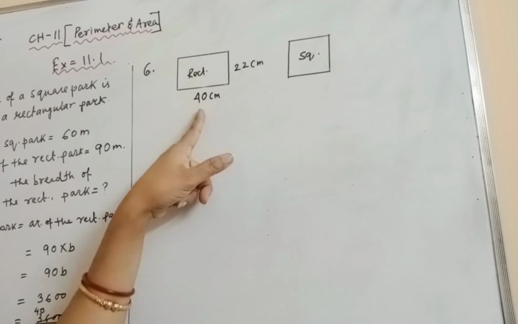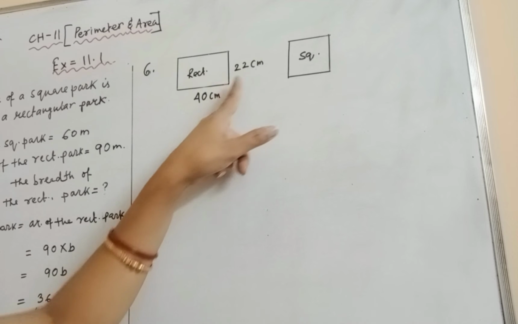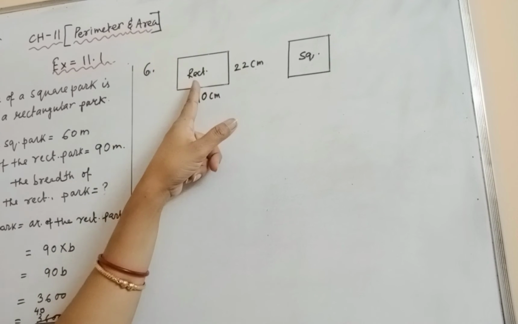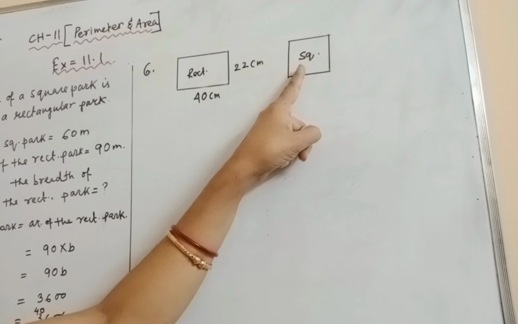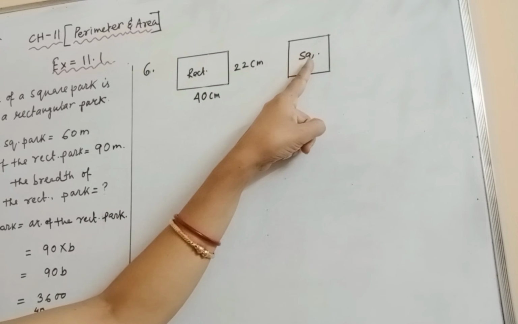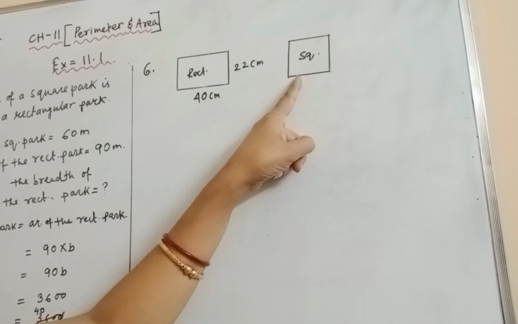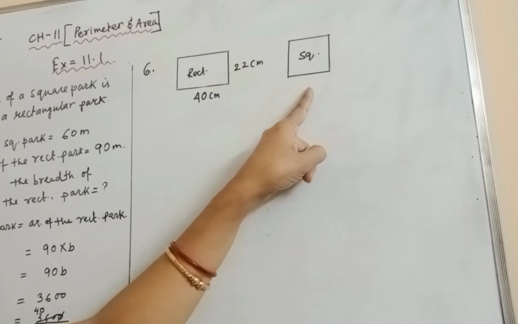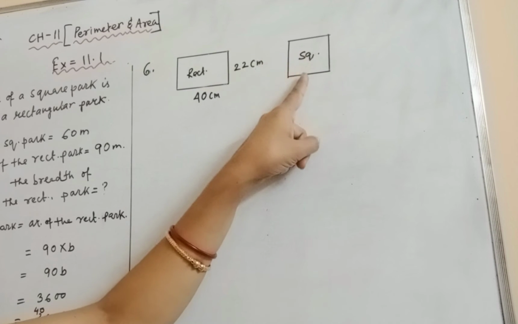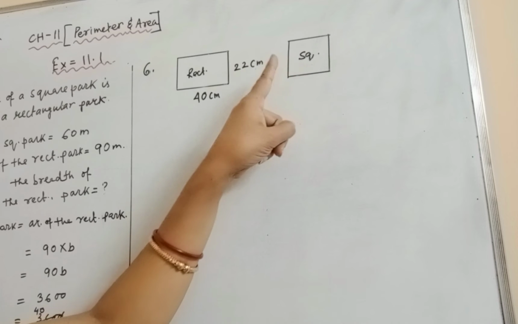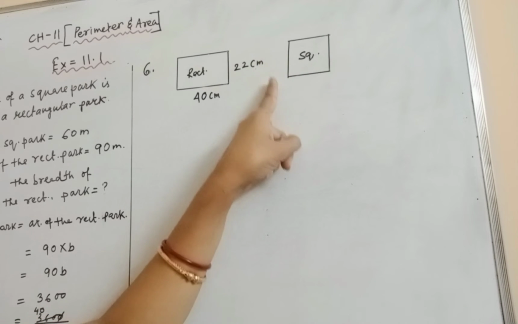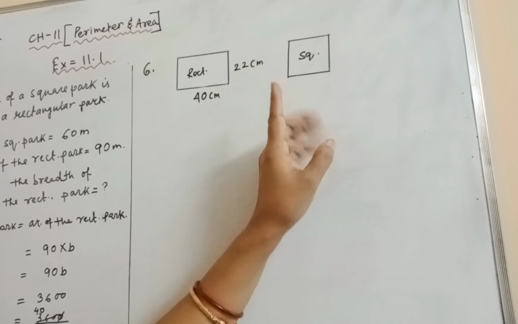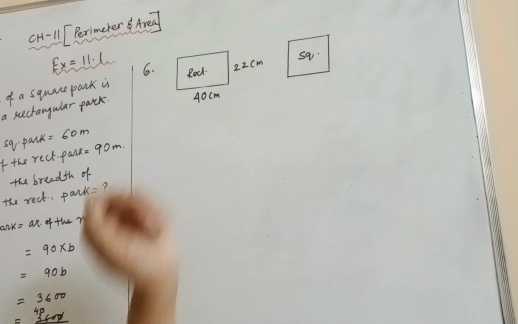In that case, length and breadth we know, so we can easily find out the perimeter of the rectangle. The same wire is rebent and we are making it a square. So the boundary of the square we know, because the boundary of this one is same as the boundary of this one. When we know the perimeter of the square, it is very easy to find the side, because 4 into side is equal to perimeter. So side we will find out step by step.